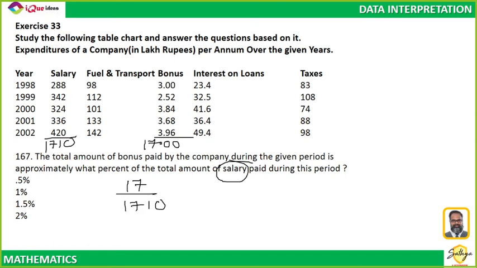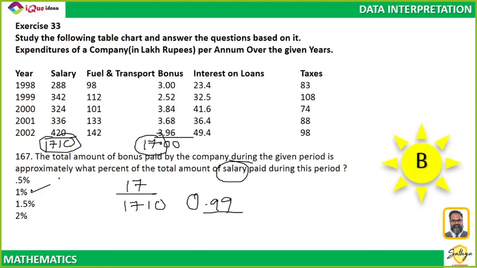So 288 plus 342 plus 324 plus 336 plus 420, that is 1710, and this is 17, so 17 by 170, very close to 0.99 actually. So it's very close to 1. Aarushi, check your total once. I checked it twice. You can also check it. 8 plus 2, 10, 10 plus 10, 20, 0, 2 carry forward, 2 plus 8, 10, 14, 16, 17, 18, 19, 21. This is 1710.